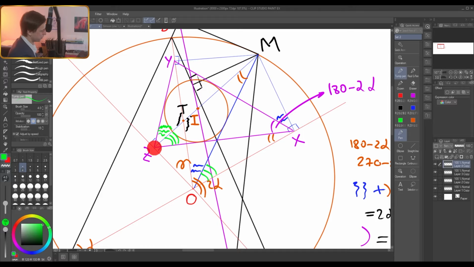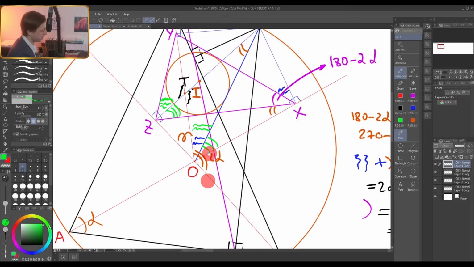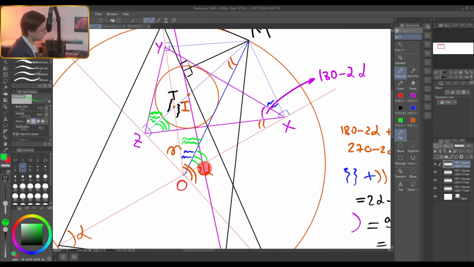So here is the foot of one perpendicular, the foot of another perpendicular, and I see here another cyclic quadrilateral, which is like this, MYZO. So here you have 90 degrees like this angle, and here you have 90 degrees like this. MYZO is definitely a cyclic quadrilateral, and therefore this one is equal to this one. And you can see we have a very convenient thing. These angles here are exactly the same, and this angle is equal to this angle. And what is this angle? Well, it's very easy to find.